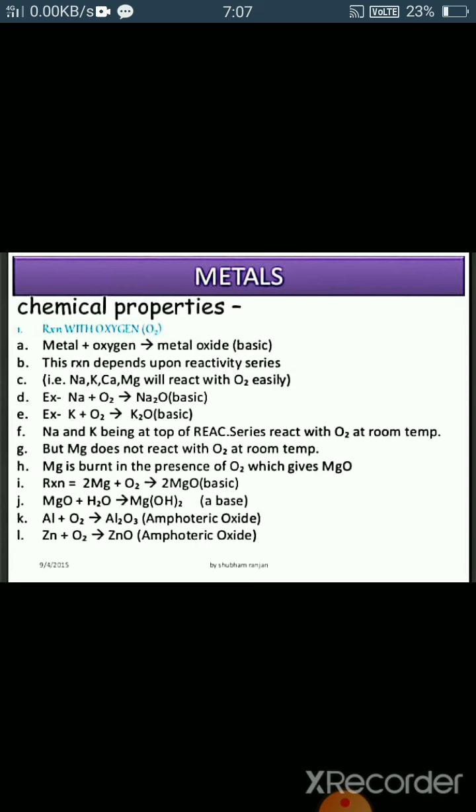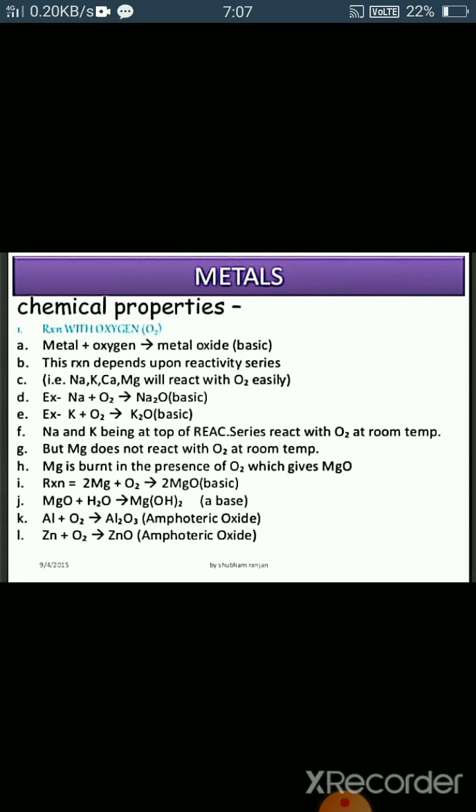But when we talk about magnesium, magnesium does not react with oxygen at room temperature. Right? And magnesium is burnt in the presence of oxygen, which gives magnesium oxide. The reaction is magnesium reacts with oxygen gives magnesium oxide, which is basic in nature, and when magnesium oxide reacts with water, it gives magnesium hydroxide, that is a base.